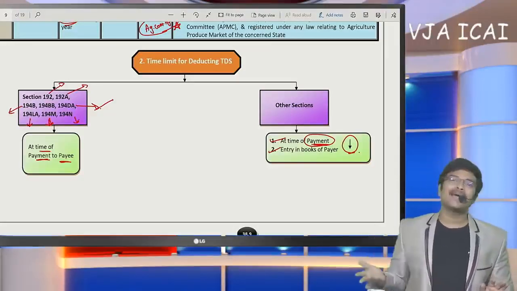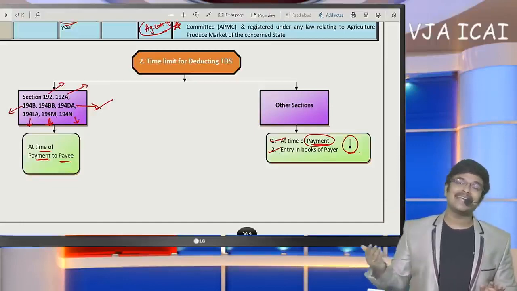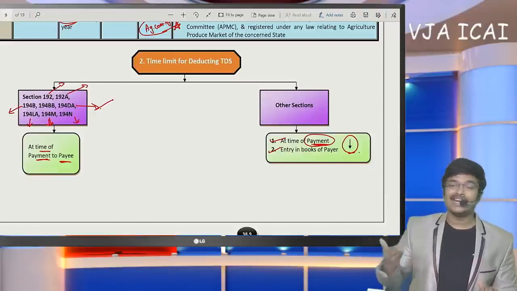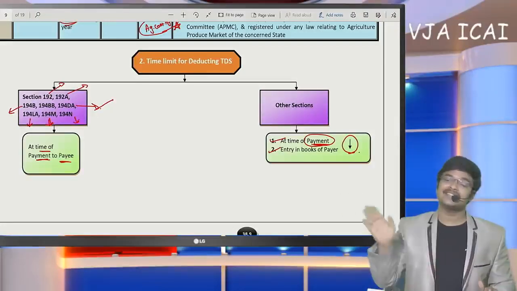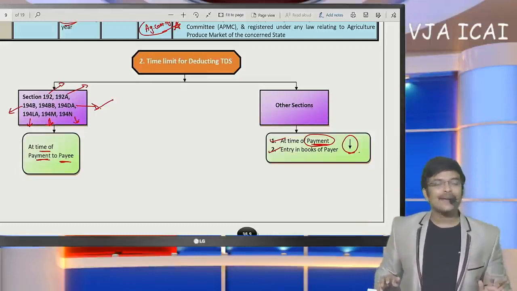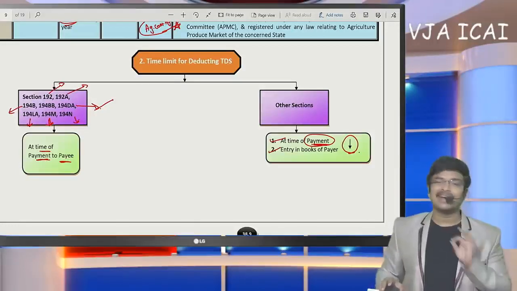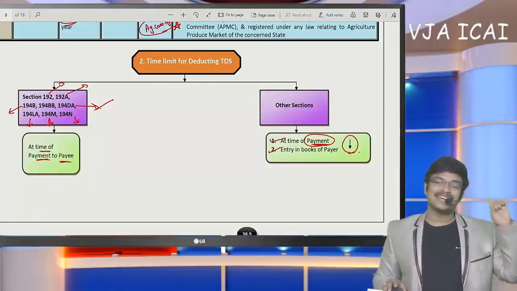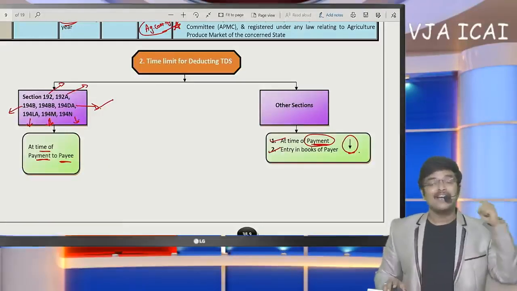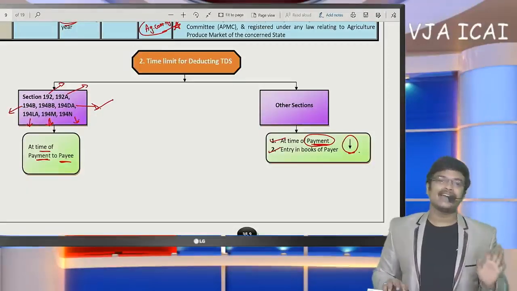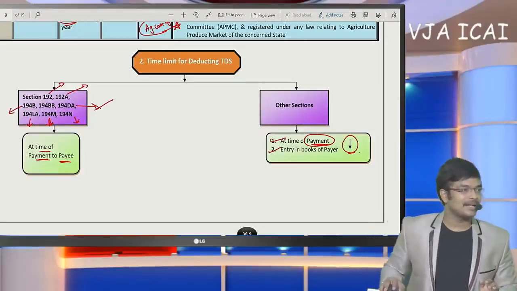Sir, you cannot compare those two sections because 80TTA is on savings interest, whereas 194A is not on savings interest, it is on FD interest and RD interest. Both cannot be compared, they are different from each other. 80TTA is on savings interest, 194A is not on savings interest, it is on RD and FD interest, time deposit interest only. Okay.